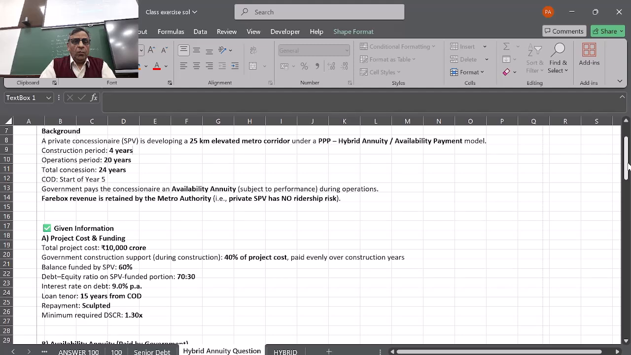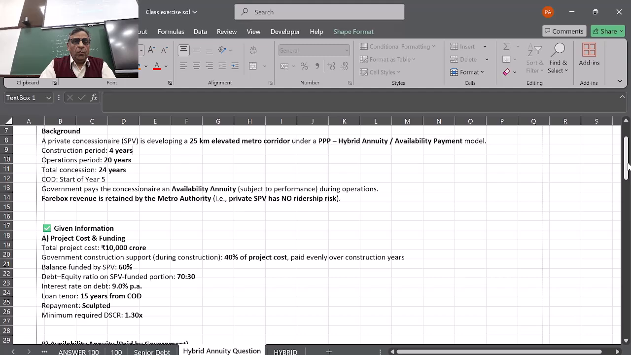So the given information on project cost and funding is that the total project cost is 10,000 crores. Government construction support during construction will be 40% of the project. So the government is going to chip in with 40% of the amount, paid evenly over the construction years. Balance funded by the SPV, which is 60%. So 6,000 crore will be deployed by the company, the SPV. Debt equity ratio on the SPV portion is 70-30. So they have decided that 70% will be debt and 30% will be equity.